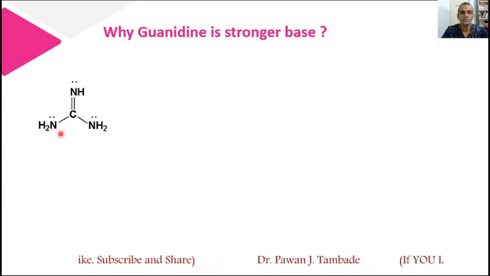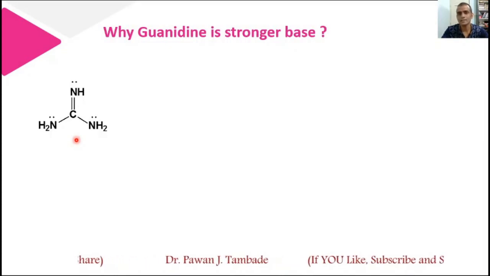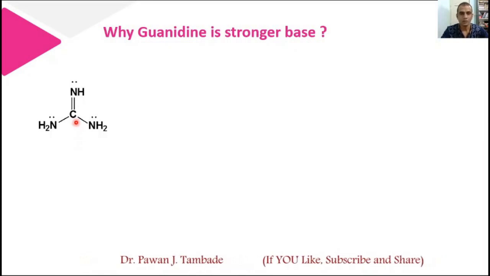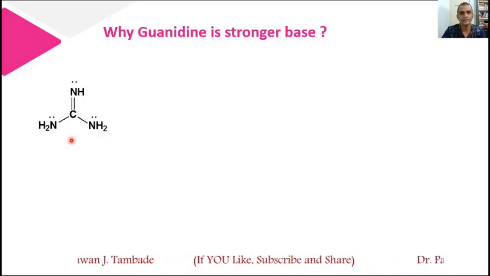All three nitrogens have a lone pair of electrons, and thus this molecule shows a strong tendency to donate a lone pair of electrons. But what makes this molecule donate its lone pair faster? When this guanidine molecule comes in contact with a proton or some electrophilic species, this type of reaction will occur.